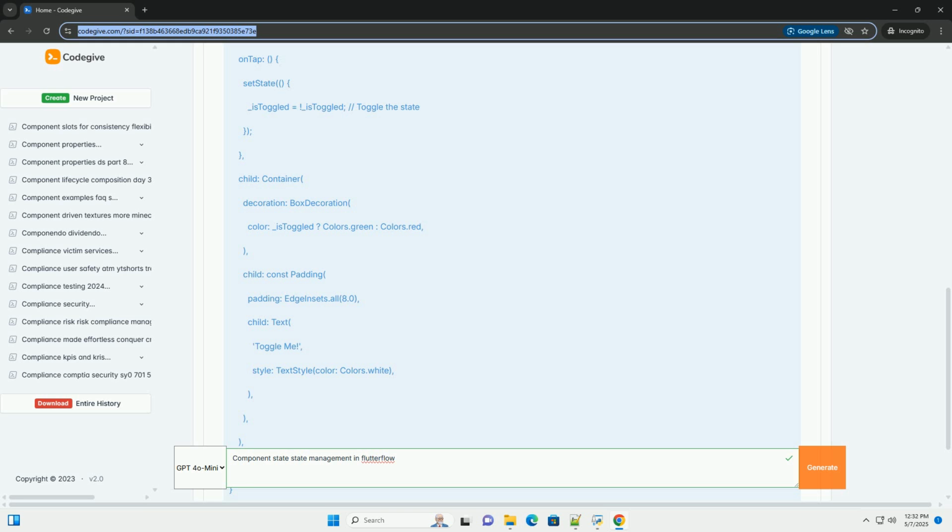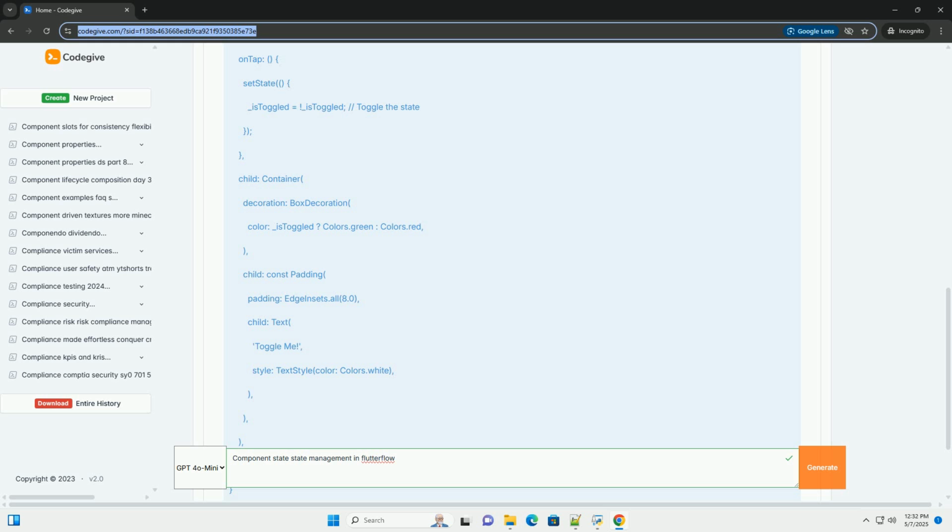For example, the toggle button could have a button text parameter to allow you to set the text of the button from outside the component. Remember to keep isController checked when adding a component parameter if you intend to pass in a value from a parent page or component. Working with lists: use component state to manage lists of data. You can add, remove, and update items in the list using actions. For instance, you could have a component that displays a list of tasks. The component would store the task list in its state. You can then use actions to add new tasks, mark tasks as complete, or delete tasks.